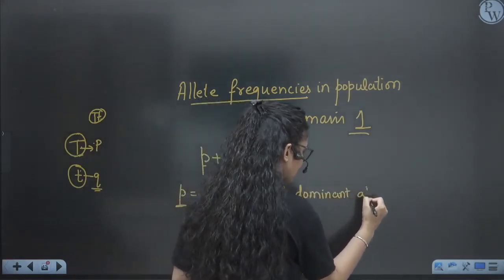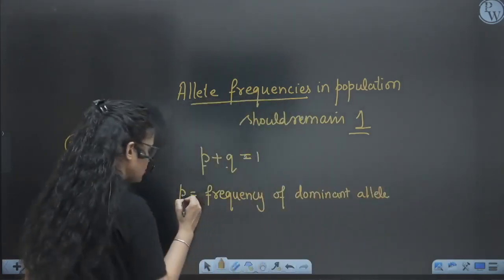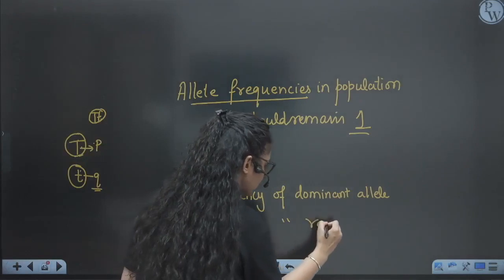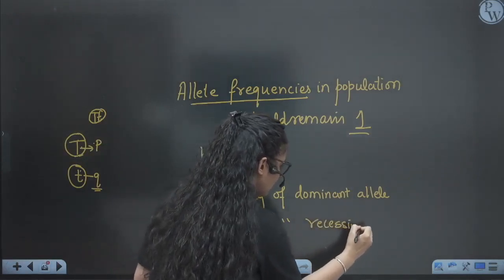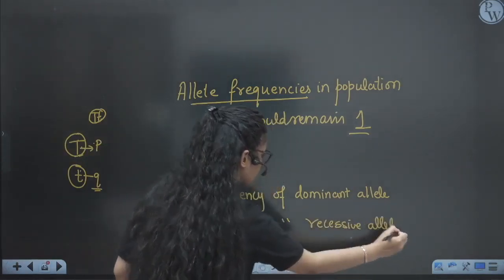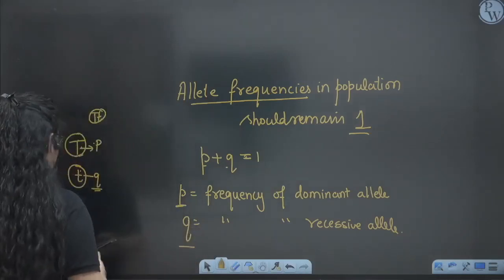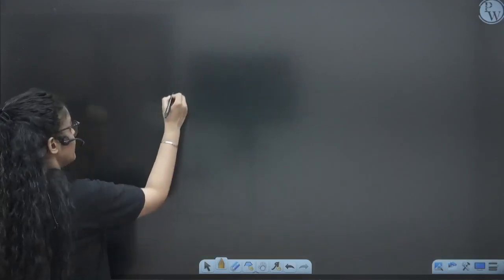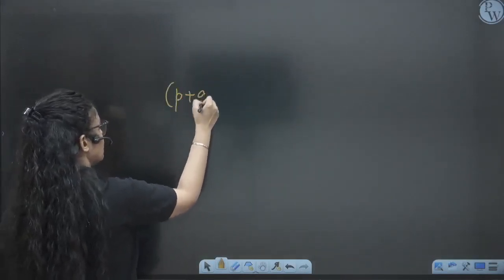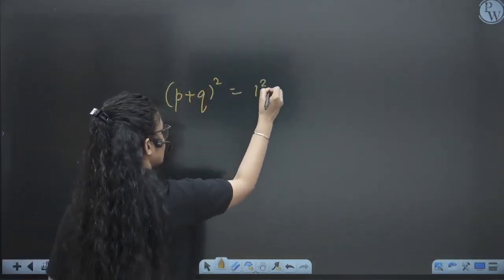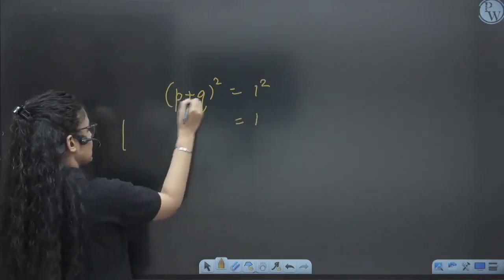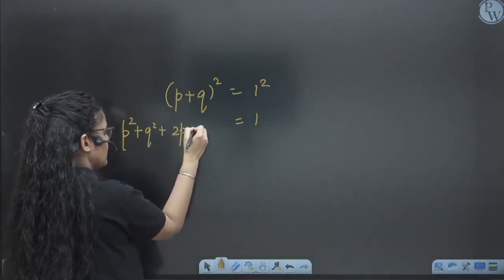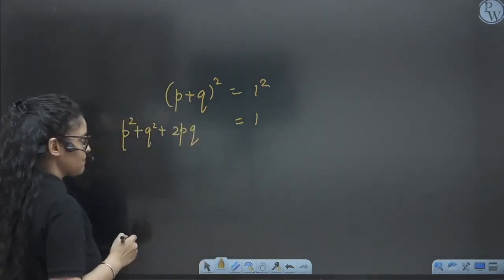So what is the frequency of the dominant allele in a population? It is represented by P. And the frequency of the recessive allele in a population is represented by Q. Now we will do some mathematics here. We square both sides. So what will be the answer? A plus B whole square. So it will be P square plus Q square plus 2PQ, which will remain approximately 1.